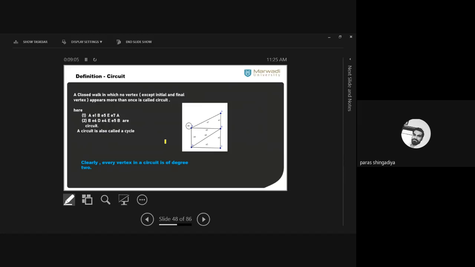It is also called a cycle. Clear? So we just consider the first triangle here. Okay, A, e1, B, e5, E and e7, A. A से start किया था, A पे end किया. ठीक है, in between A to A no repetition is there. Clear? So it is called a circuit. Okay? It is known as a cycle.